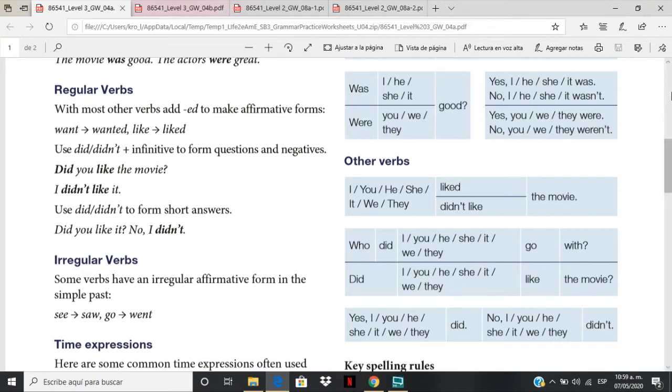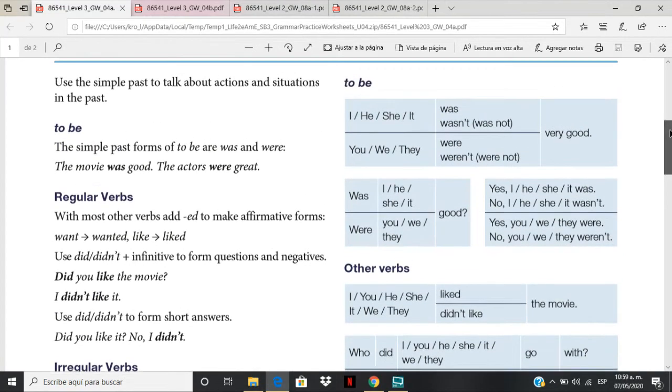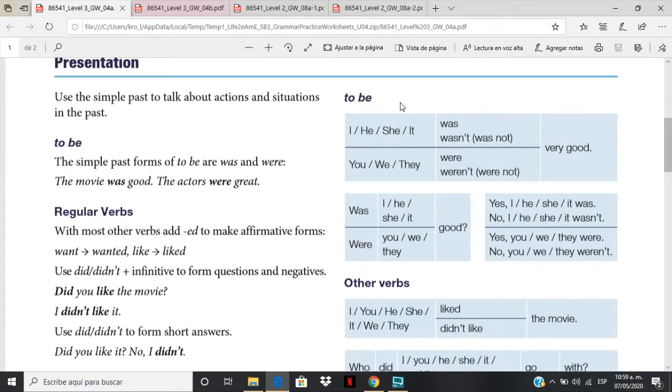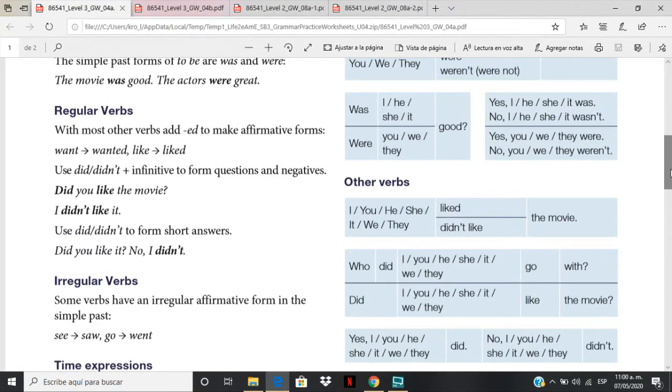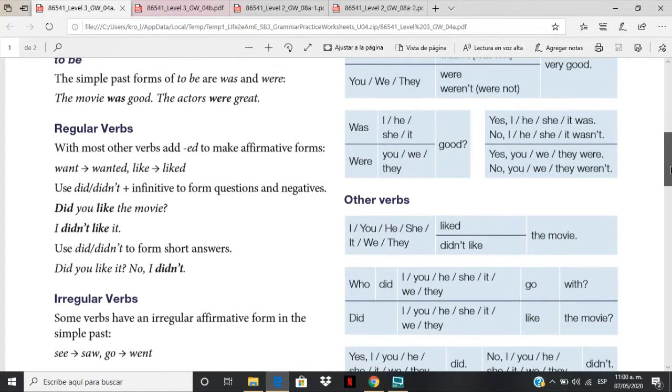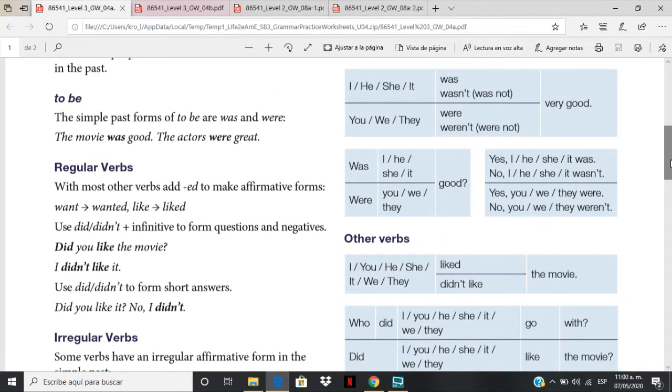Now, let's see. If you use the verb to be, you don't need auxiliary did because the verb to be itself is the auxiliary. But with other verbs, regular or irregular, in negative and in questions, you need auxiliary did. Now let's see the structure.